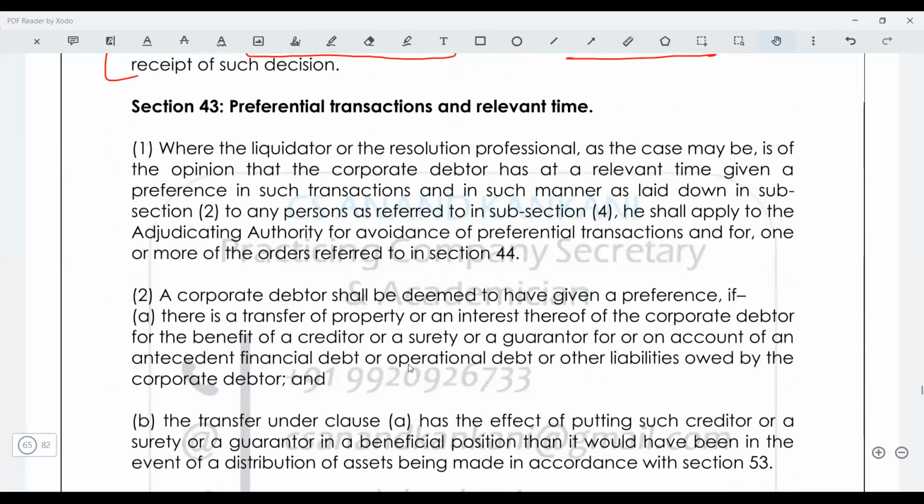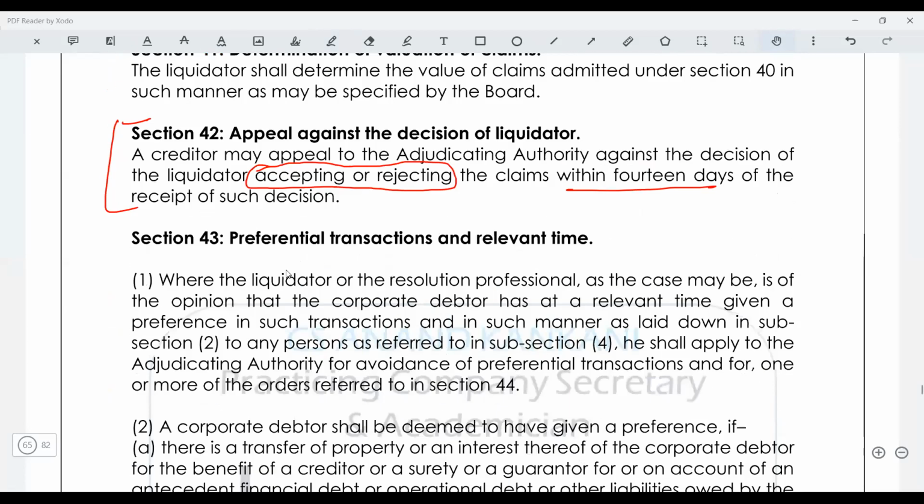Now we have the avoidance transactions. Now tell me, till here is it clear to all of you? Yes, sir. Everyone please, others please say, is it clear? Yes, sir. Okay, now the list of all those avoidance transactions starts.